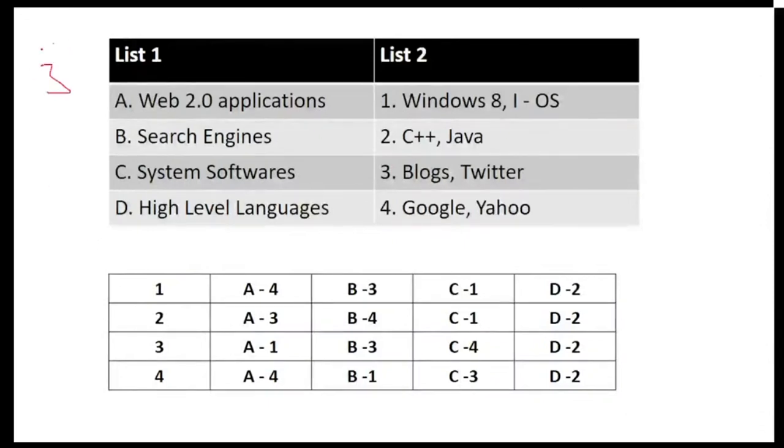This is question number 3, everyone. It is in the form of match the following. Web 2.0 application; in the 2021 paper, it was Web 3.0. I will take all the 2021 shifts papers revision, but right now just understand how the questions are based on the same topic. Now it was Web 2.0 application, search engine, system software, or high level language. So how do you match, and which is the right option? Let's see.